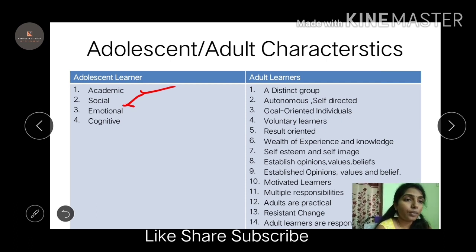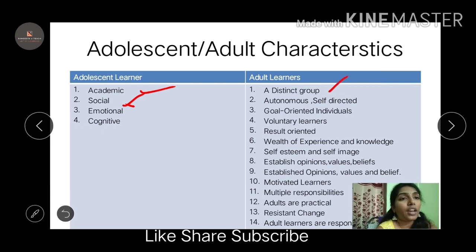Coming then to the adult learner. The adult learner is a person who doesn't need anybody to explain to him. He is self-directed and result oriented. He is a distinct group. Some adults might be having an issue with their careers. Some might not, they are happily settled with their careers, but still they want to learn something. They're distinct groups, you can't generalize them into one group. It is a distinct group where adults come from.